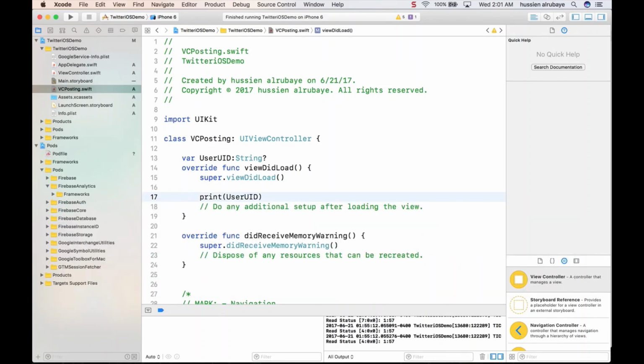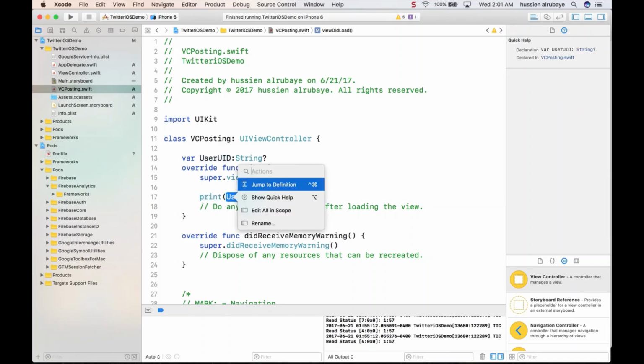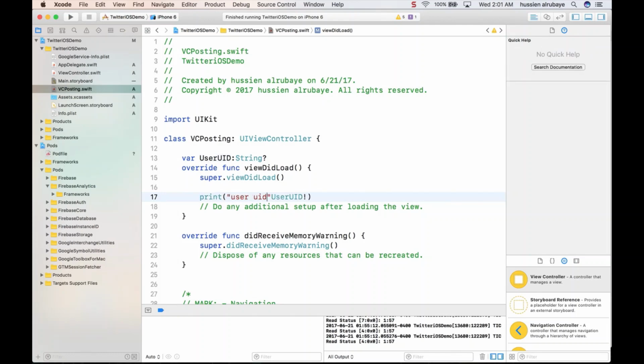Just make sure everything is set up, so the real user UID is passed here. So we are sure the data is passed.